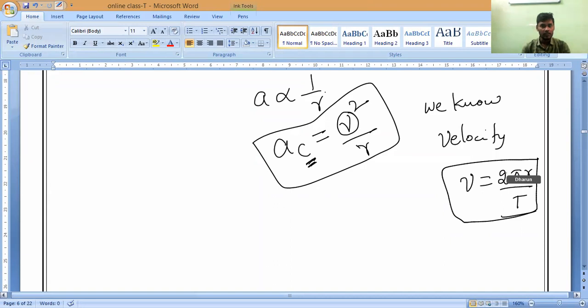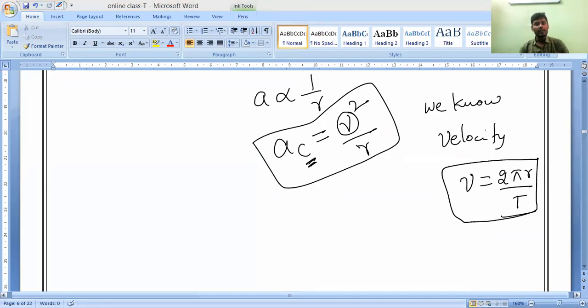Now somebody is asking something, Laksha. Sir, can you repeat the point after square of the object speed? Object speed and inversely on the radius of the circle. Is it okay, Laksha? Inversely on the radius of the circle.